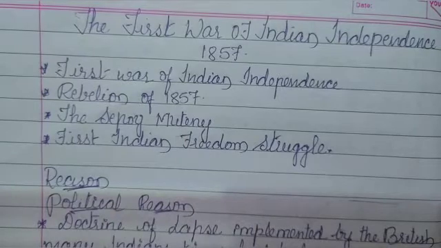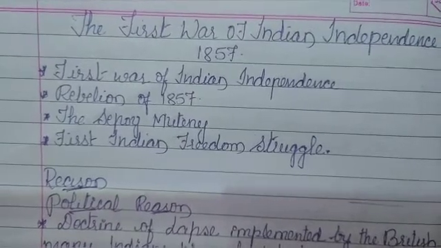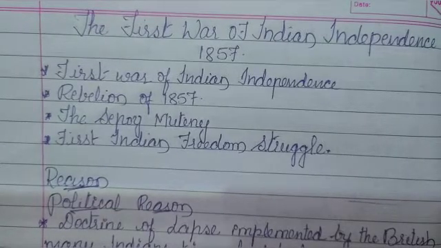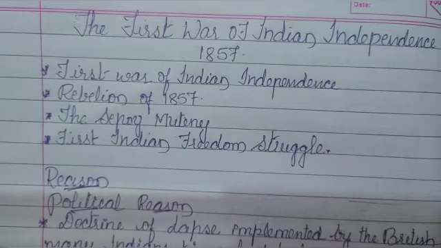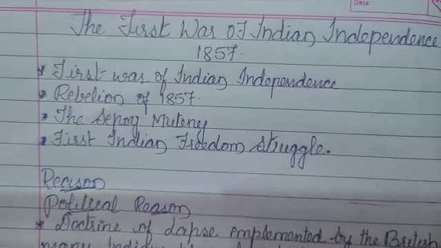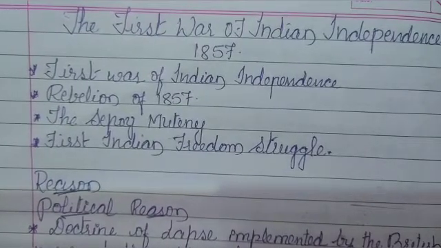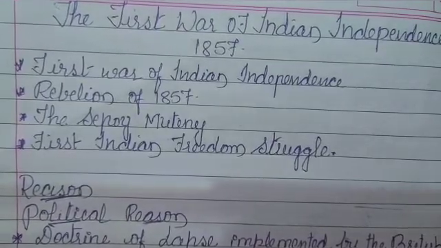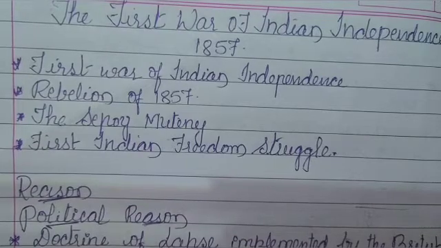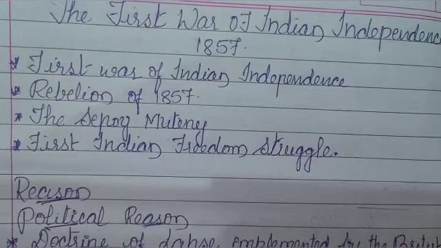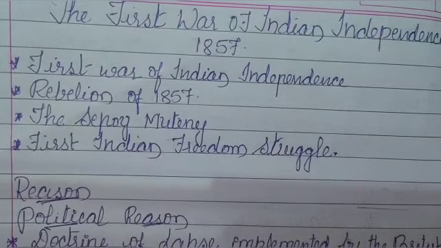And the doctrine of lapse is this: one who doesn't have a male heir to the throne needs to seek the permission of the British. If the British permitted adopting a child, it is okay, but if not, that kingdom automatically goes to the British. As a result, numerous states became part of the British Empire. This made many Indians unhappy. People were also upset with the administration of the British. This unhappiness erupted in the form of a major protest against the British in 1857.